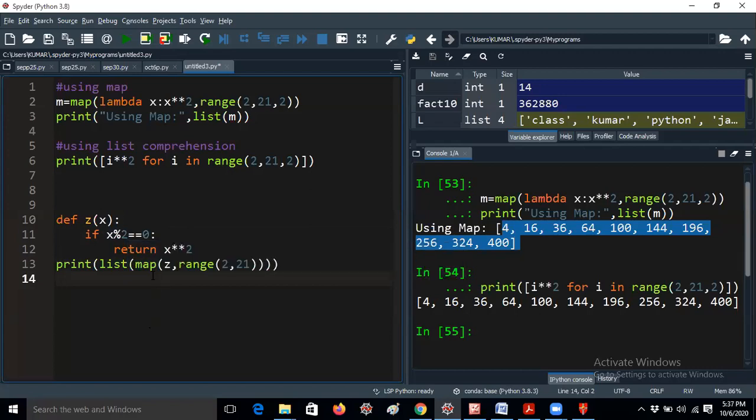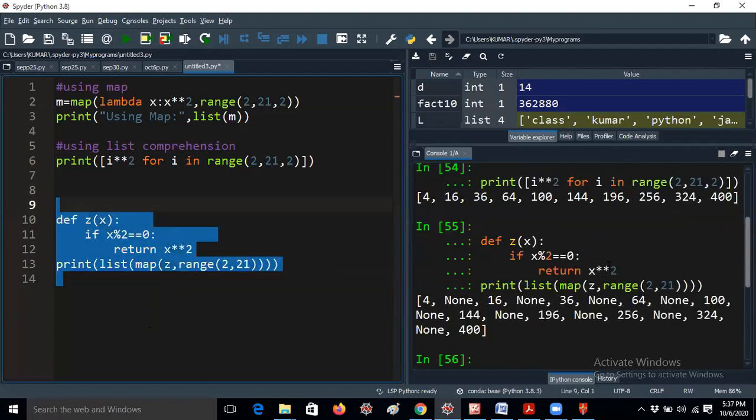Here you can give a list, map and a function. So in the body you have given x modulus 2 equal to 0, return x to the power of 2. What is it getting? It is getting none. That means it is checking for all the numbers from 2 to 21. If it is not getting any value, it is returning none.